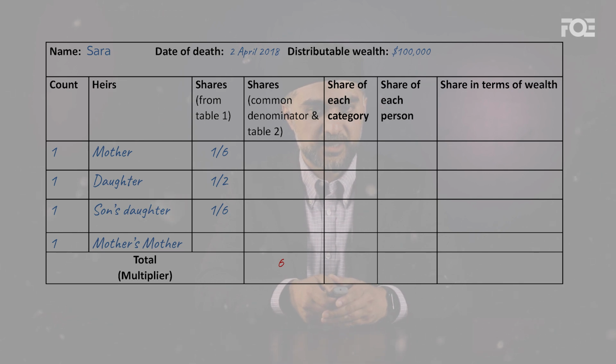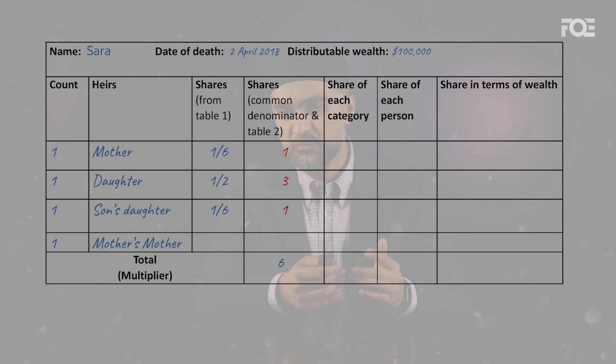So now our common denominator becomes 6, so it's 1/6, 3/6, and 1/6. If we do the total, we are still left with one more share to give. Who gets that one share? So in this list, we don't see Sarah's spouse. We don't see a husband who's still alive. So we are still left with this one share to redistribute. Now how do we give it?